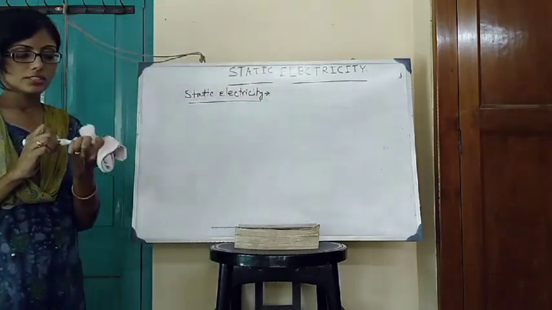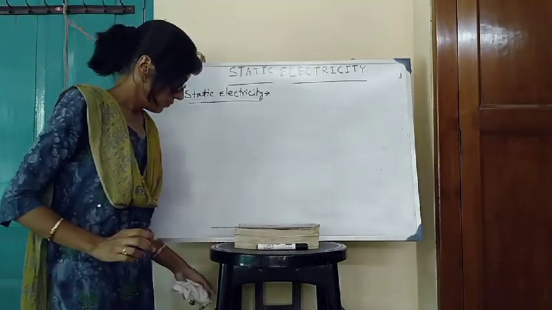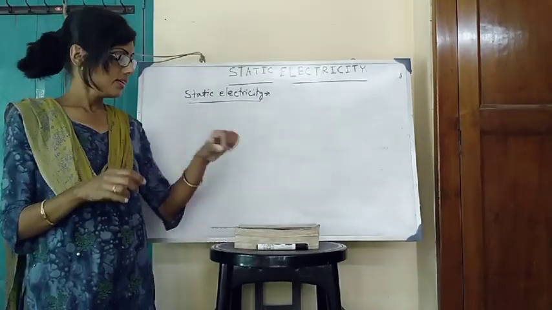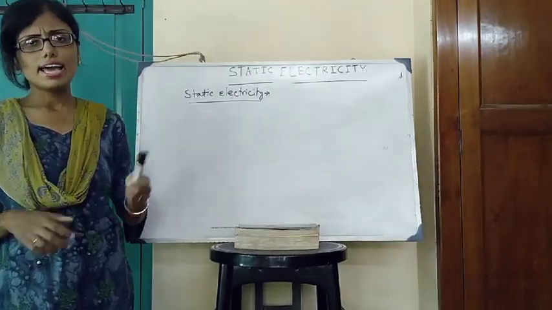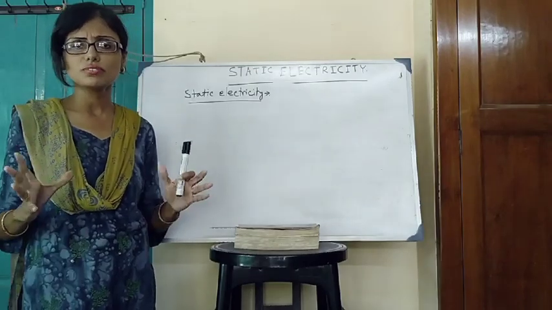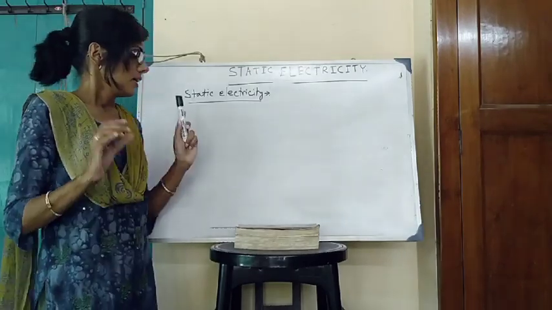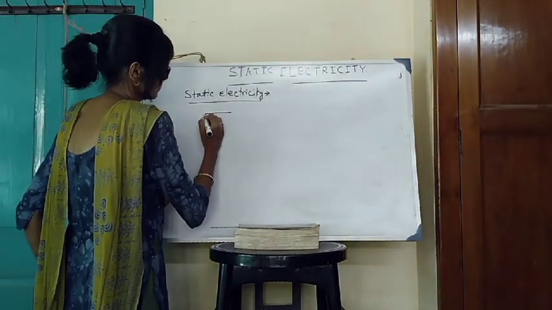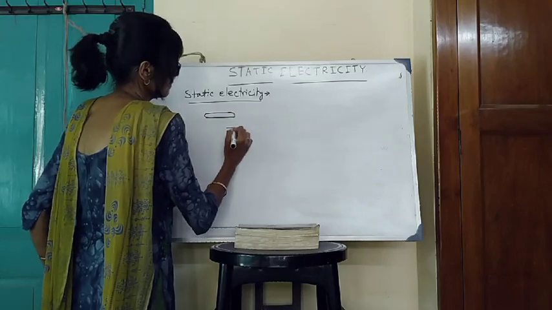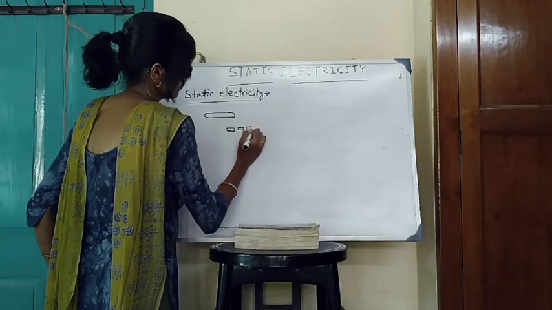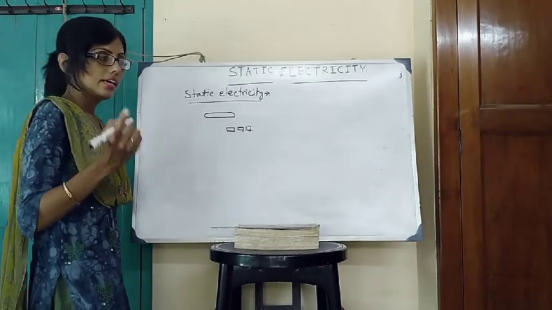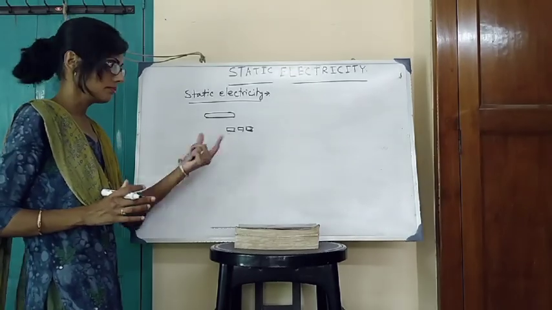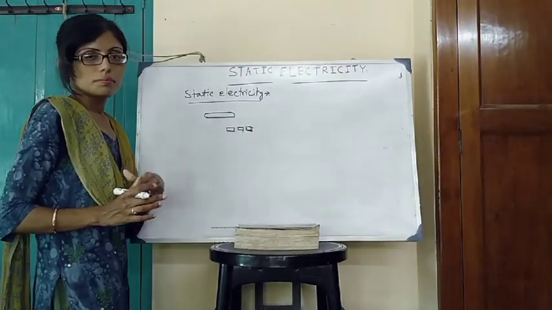Before discussing any definition, we first consider some experiments. Suppose we take a glass rod and a piece of silk cloth. At first, we bring the glass rod near some pieces of paper. Again, bring the silk cloth in front of the pieces of paper.